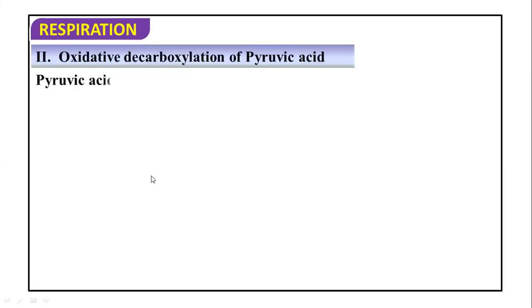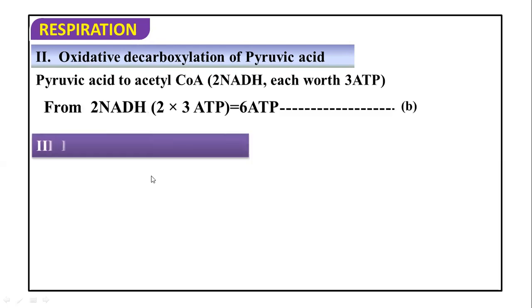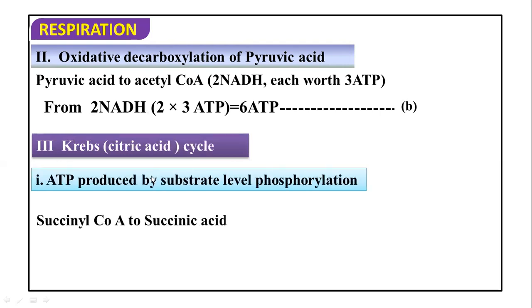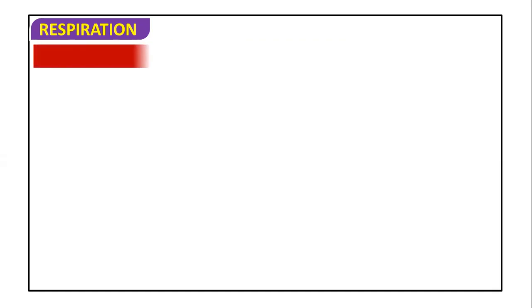Next, oxidative decarboxylation of pyruvic acid, meaning the link reaction. In the link reaction, two NADH molecules are formed. Each NADH is worth 3 ATP. So total 6 ATP are formed. And in the Krebs cycle, ATP produced by substrate level phosphorylation is formed during the conversion of succinyl coenzyme A into succinic acid. In one Krebs cycle, one ATP is synthesized. So in two Krebs cycles, two ATP are synthesized.